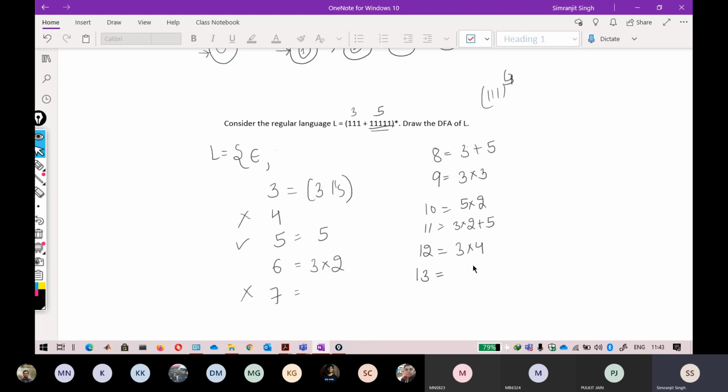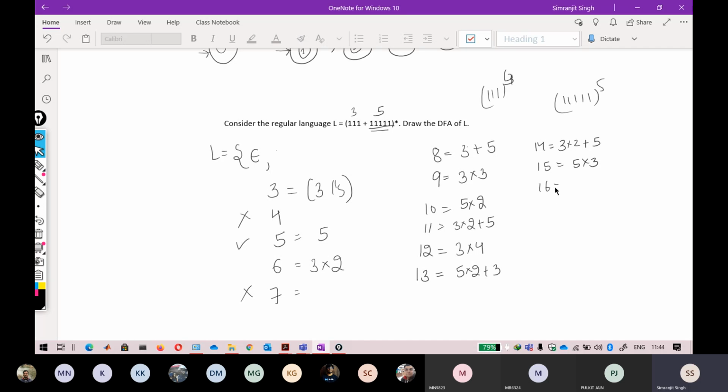For 13, what can be the possible combinations? 5 into 2 plus 3. So that will calculate this 13. So 13 ones are also possible in a similar way. Now see the pattern and where it is going exactly. Now 14. For 14, it can be 9 plus 5, so 3 into 3 plus 5, it will be 14. Yeah, 14. For 15, it is direct. 5 into 3 is 15. So just raise this 5 to the power of 3, you will get 15.